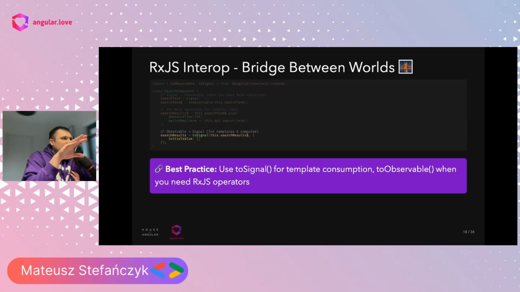So this is the kind of utility we can utilize to feed the signals into our already existing application, where we have a lot of RxJS code, right? That might be a good fit for people who already have a lot of things done in scope of RxJS, but they are thinking about the way of fitting the signals into this existing code base.